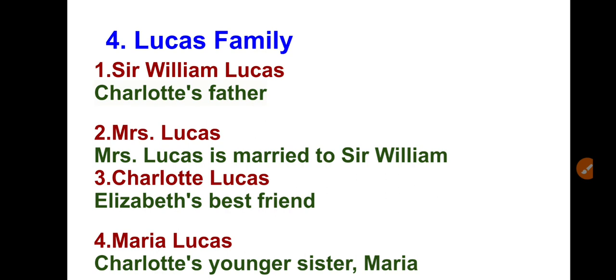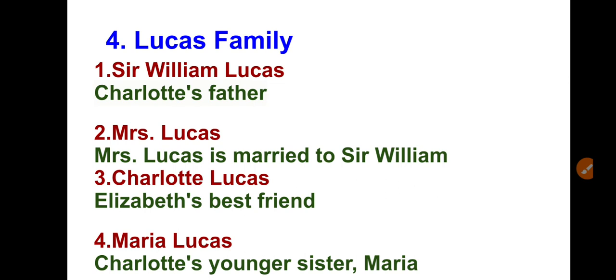Yes, Sir William Lucas. Sir William Lucas is a friend and neighbor of the Bennet family. They are neighbors of the Bennet family. He is pleasant but not overly deep or intellectual. Okay, an average-minded person, and is obsessed with having been granted knighthood. And he is father to Charlotte and Maria Lucas.